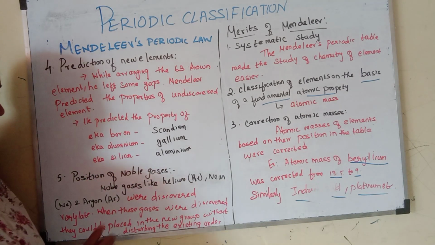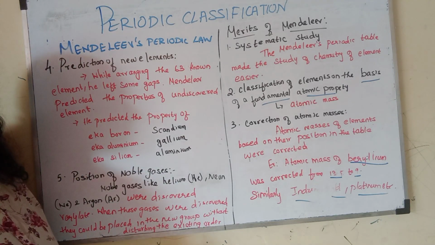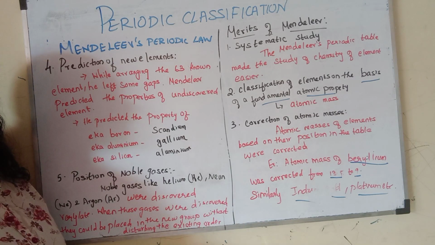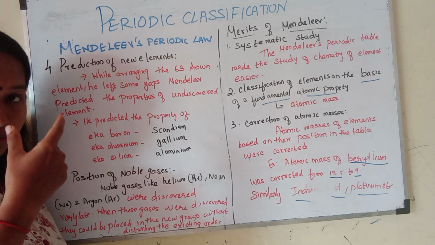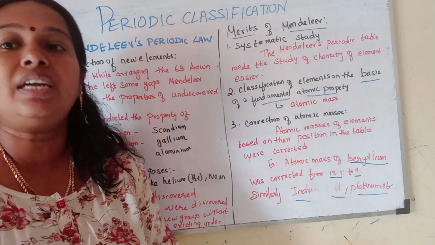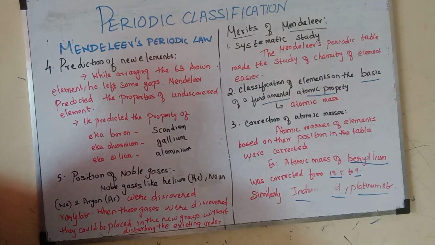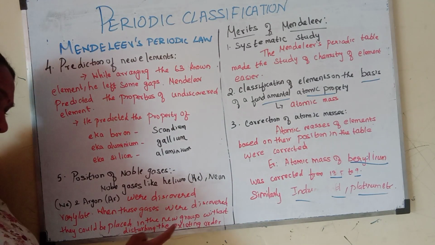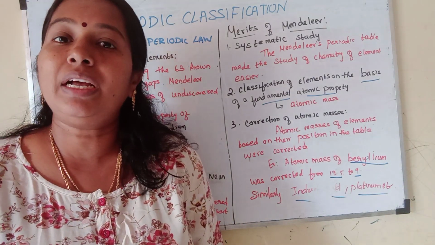The noble gases were discovered very late. Mendeleev's best achievement is that when the noble gases were discovered later, they could be inserted as a new group without disturbing the existing elements.